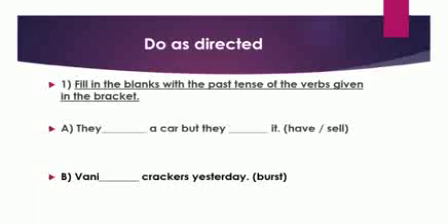In the bracket few words are given which are in the present tense. You have to convert that word into past tense. Now the first sentence is they dash a car but they dash it. Now you have to convert have into past tense. So in the tabular form, I think you saw this word. It was have, had. Had is the past tense of have and sold is the past tense of sell. So let's see what will be our answer. Yes, they had a car but they sold it.